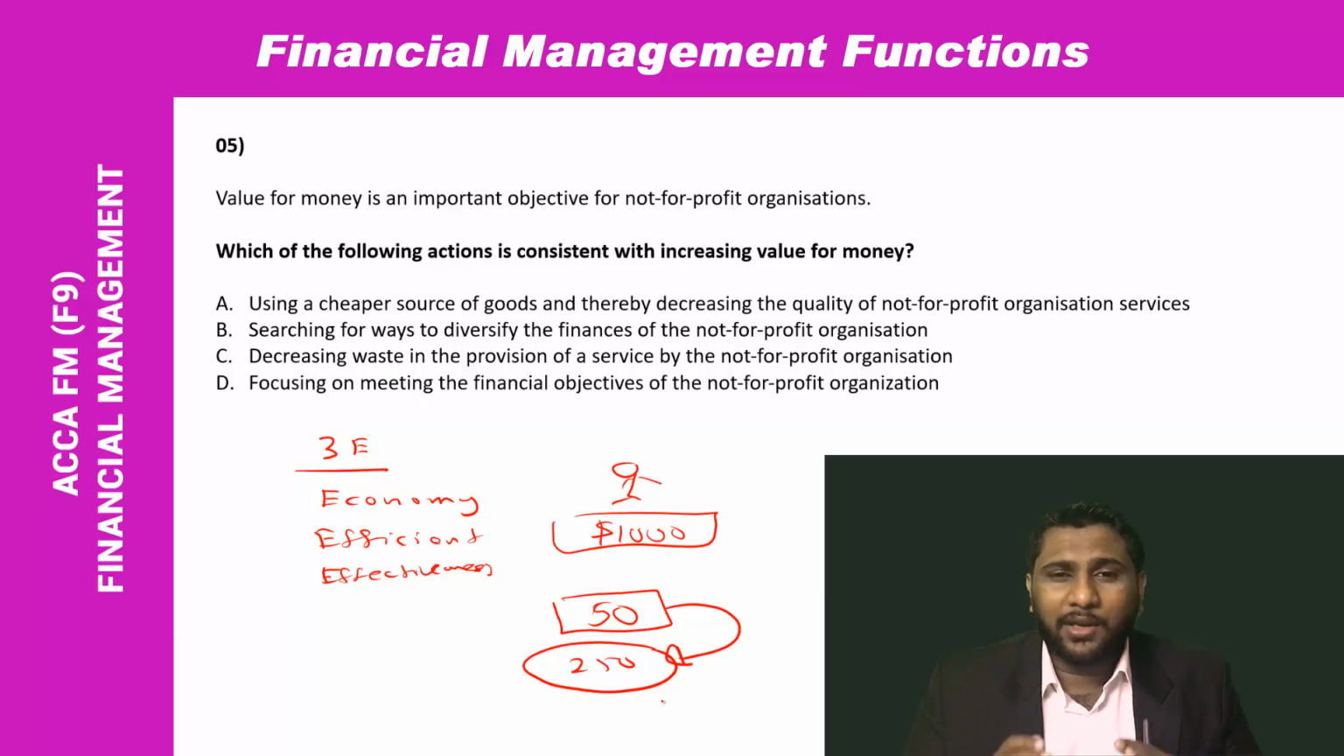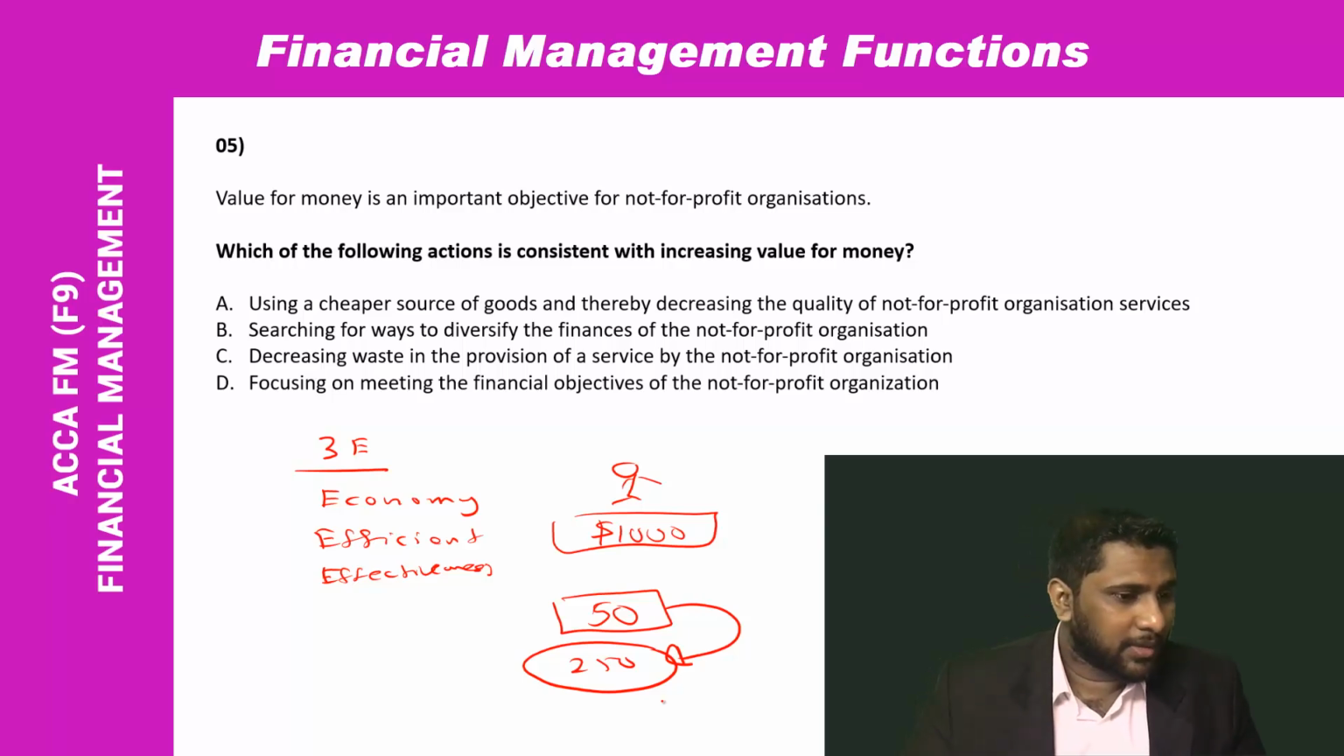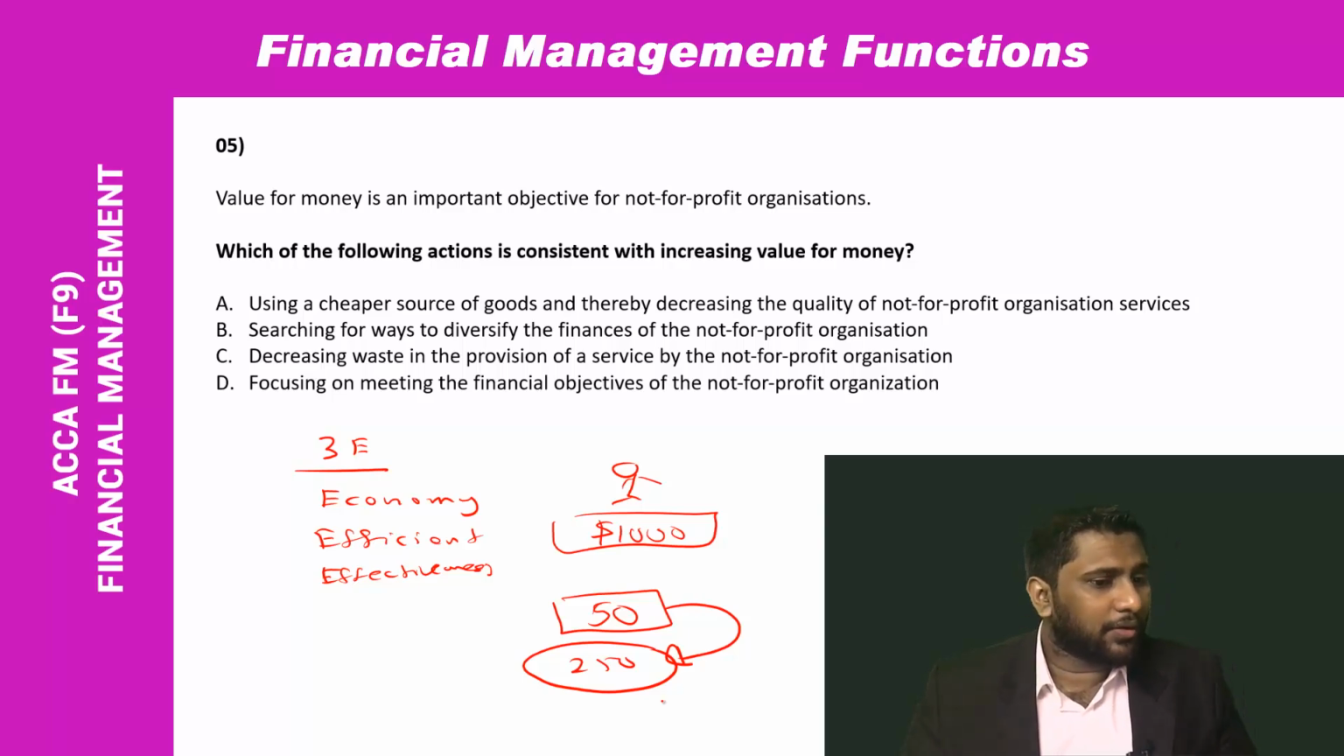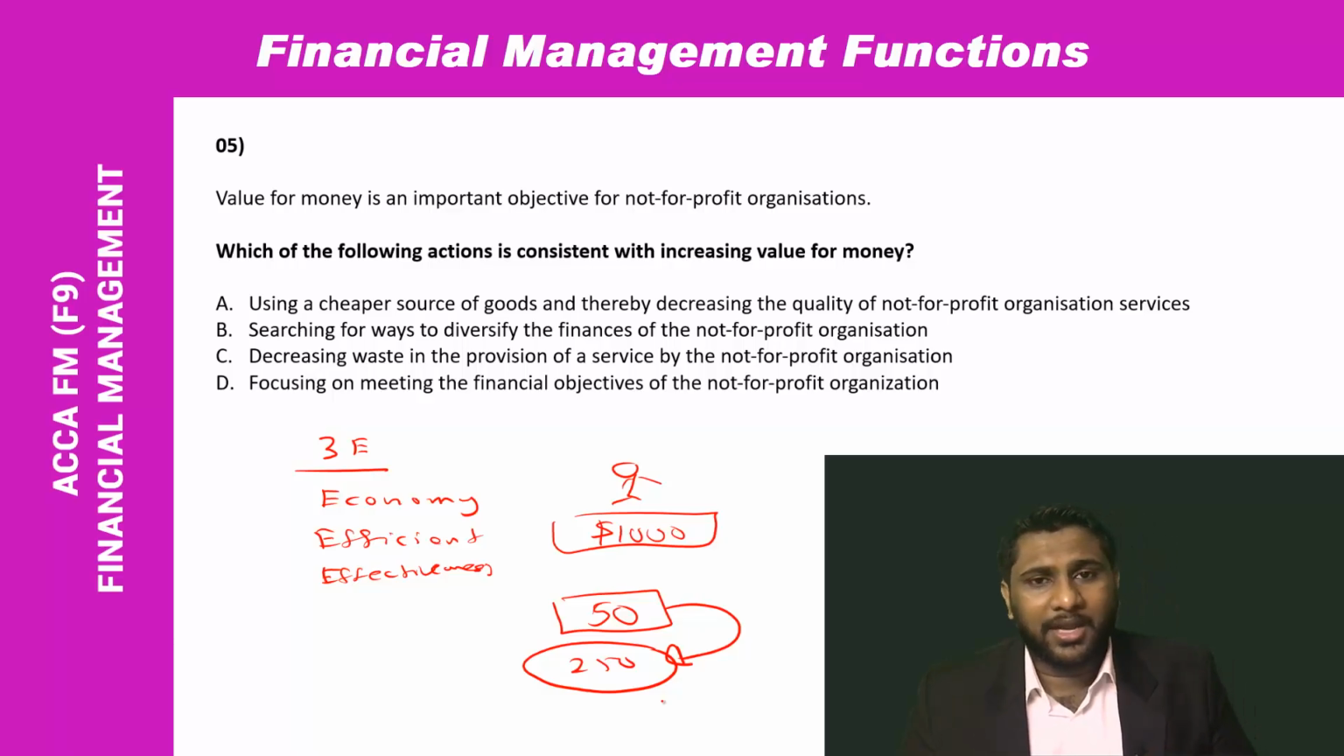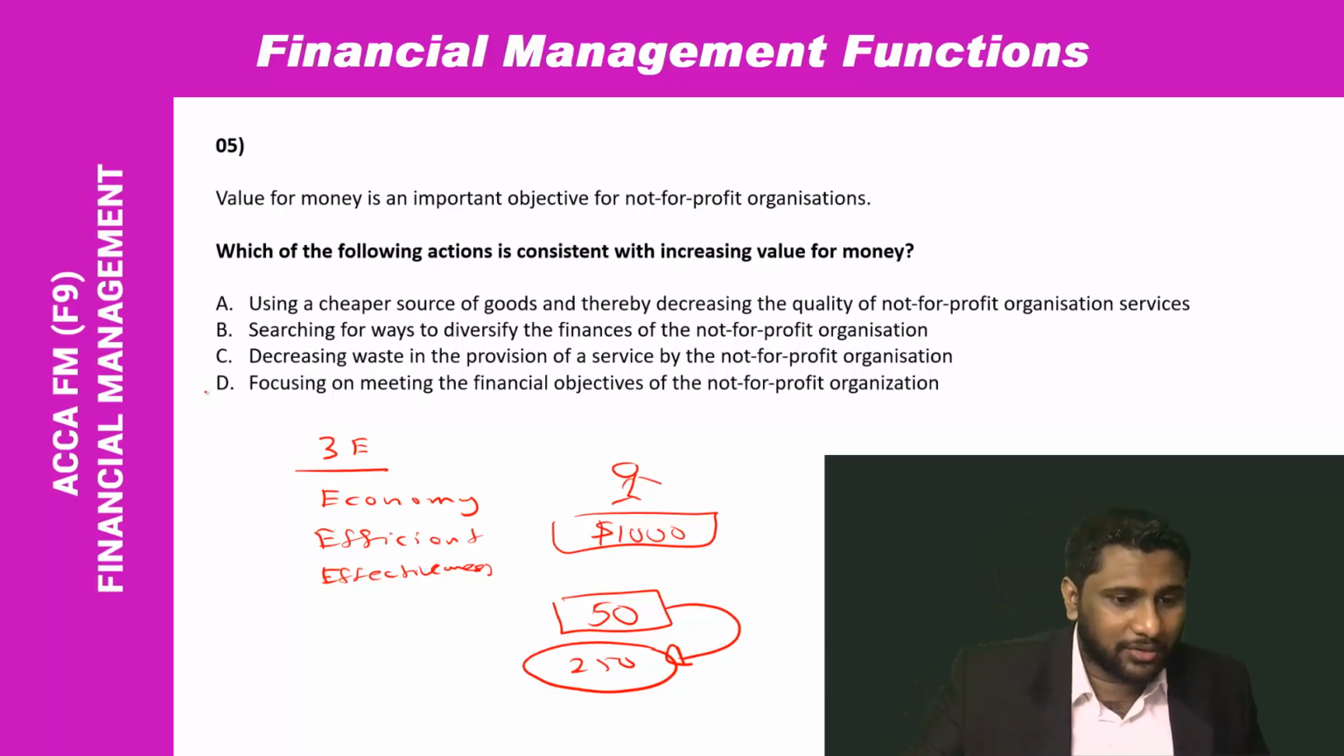So what they are telling is, when you are taking decision, you got to focus on all 3 E's. It should be economically make sense, it should be efficient, and it should be effective as well. Now let's go through the answers. Using a cheaper source of goods and thereby decreasing the quality of not-for-profit organization service. No, what they are telling is you should be able to get the best product for the best price. So it doesn't mean you should purchase the cheap raw materials. It's not like that. So that statement is a wrong statement.